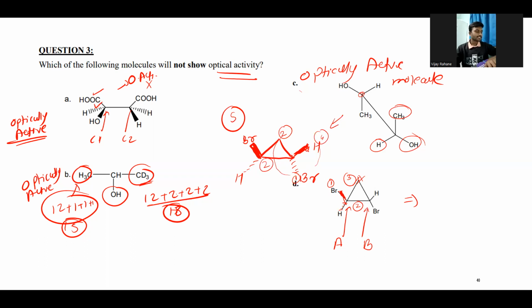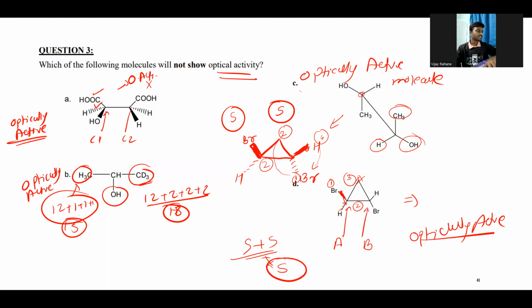So we need to invert it because the hydrogen atom is upside, so it is S. So the S and S will not cancel each other, right? So additionally S plus S, definitely the final configuration will be S. So this is also optically active.